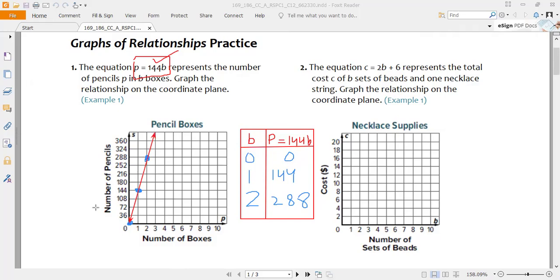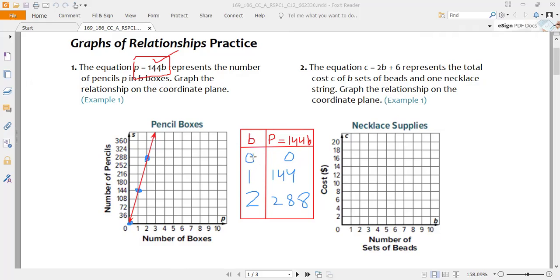Okay, so now you can see what we have done. We first look at the equation, and using this equation we make the table. Okay, and this table will help us to make the graph, because we need the two values, the number of boxes and the number of pencils. So b is our independent variable.